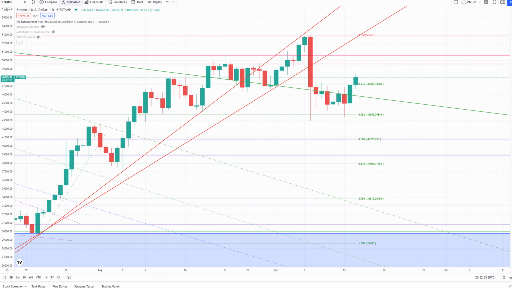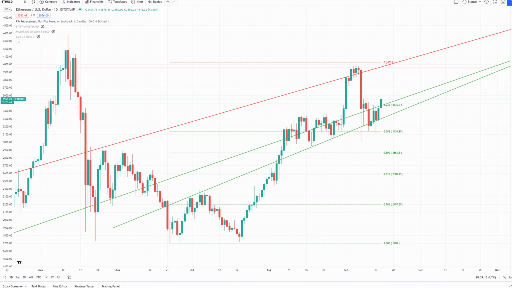Let's now do some technical analysis. Here we have the Bitcoin chart. As you can see, we went below this green line. However, in the past week, we were able to get above it after multiple retests and rejections. Other than that, the closest line of resistance we have are the red horizontal lines. These red horizontal lines are at the $49,000 and the low $50,000 range. I put them there because there was a lot of price interaction in these areas.